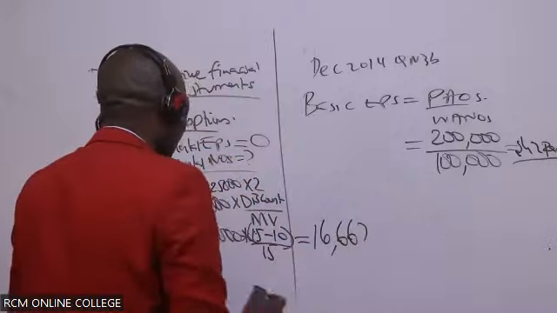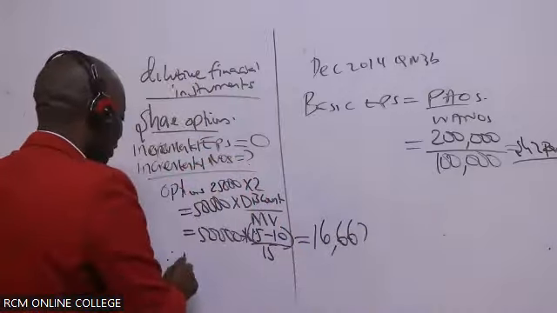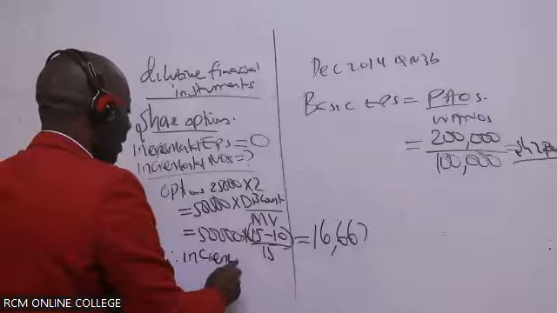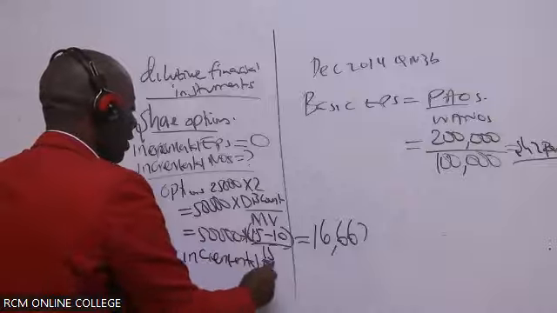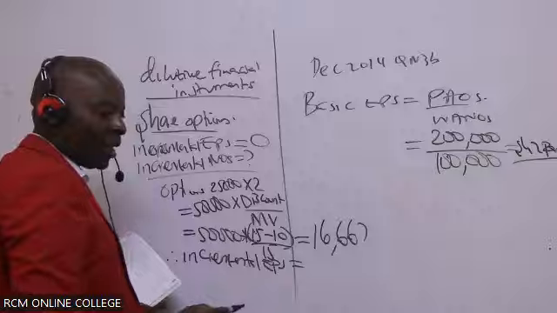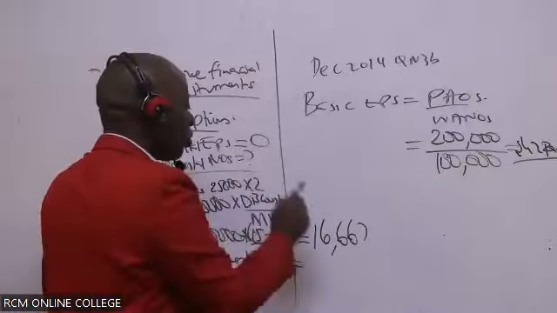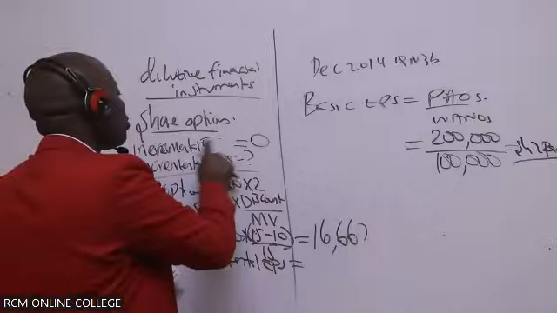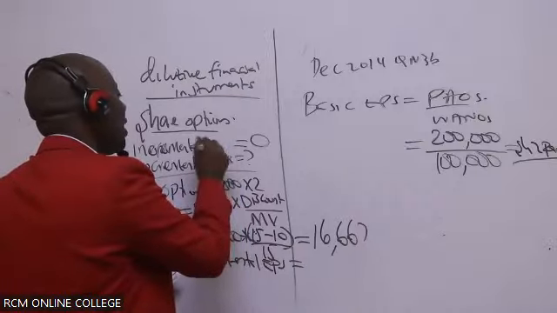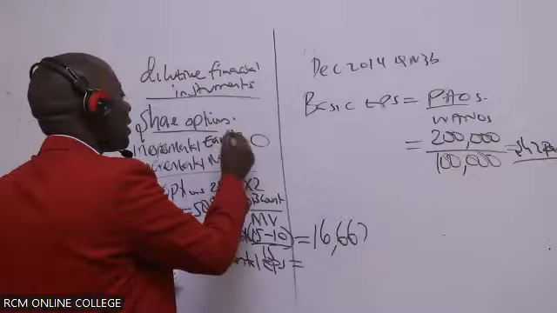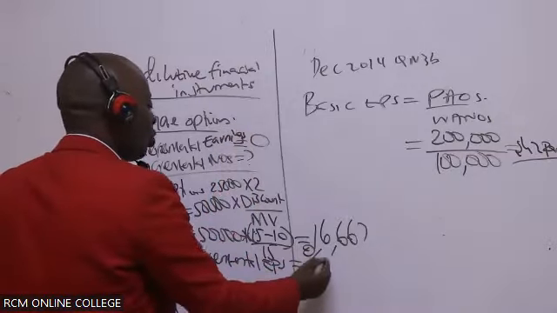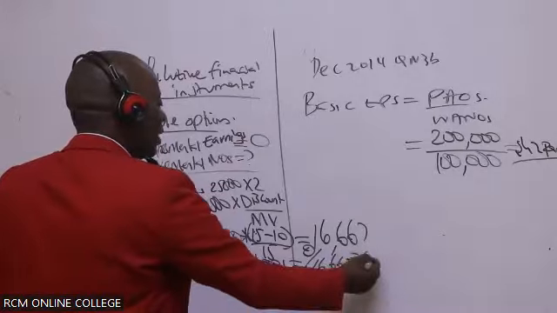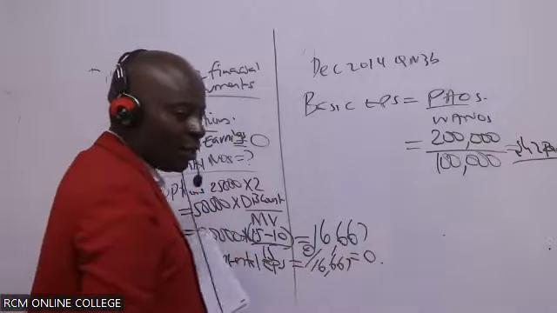And therefore the incremental EPS will be the earnings over what here? I should not have said incremental EPS; this one here should have been incremental earnings. I'm sorry. So it will be incremental earnings of 0 over 16,667, which will end up giving us 0.